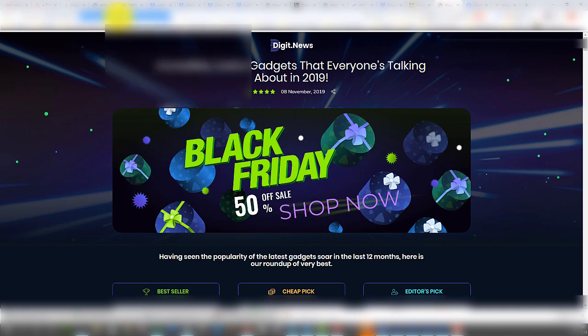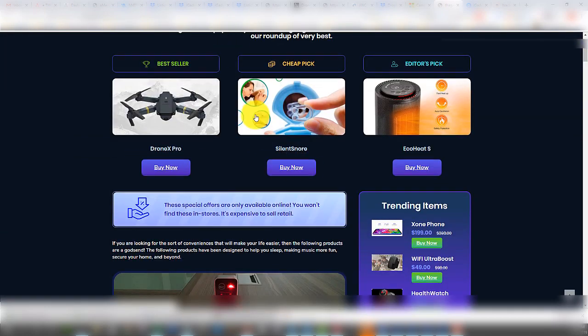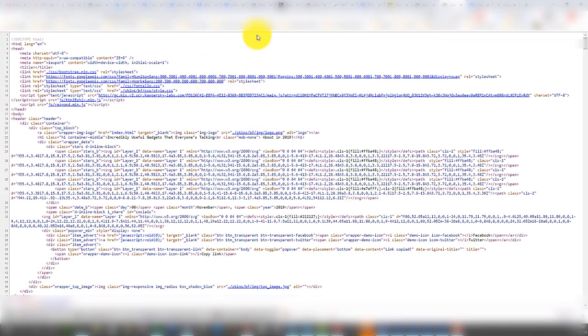I could literally take this and put that in my ads and start running it. However, there's one more step, of course. I need to make sure that all of my affiliate links are programmed in this page, and that is super easy. From what I can see, I would just look at the code here. As you can see, this is the code.